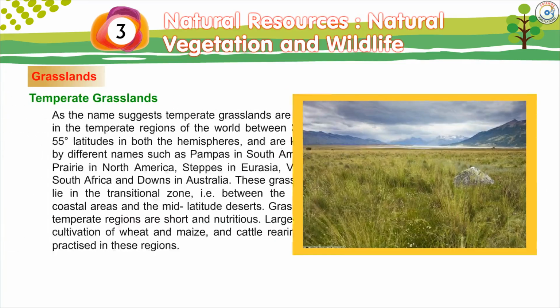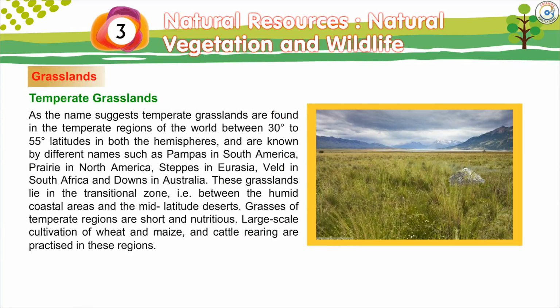Temperate grasslands. As the name suggests, temperate grasslands are found in the temperate regions of the world between 30 degrees to 55 degrees latitudes in both the hemispheres, and are known by different names such as pampas in South America, prairie in North America, steppes in Eurasia, veld in South Africa, and downs in Australia.